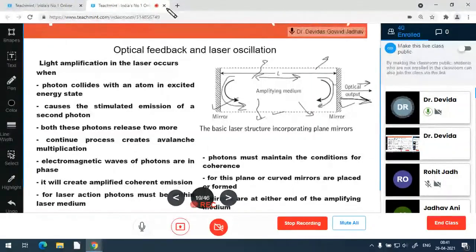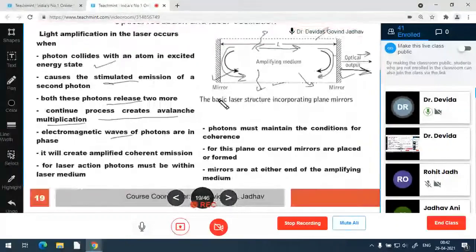So light amplification in the laser occurs when a photon collides with an atom in the excited state, and that causes the stimulated emission of a second photon. Both photons release two more photons, and this process continues and creates an avalanche multiplication. The electromagnetic waves of the photons are in phase. All these photons are in phase. It will create amplified coherent emission.